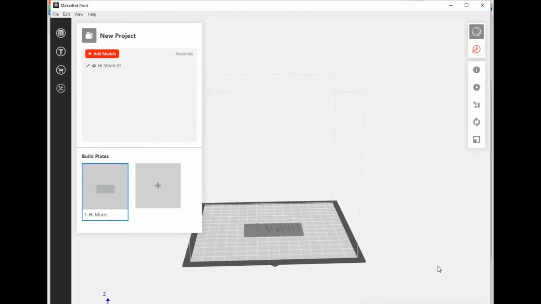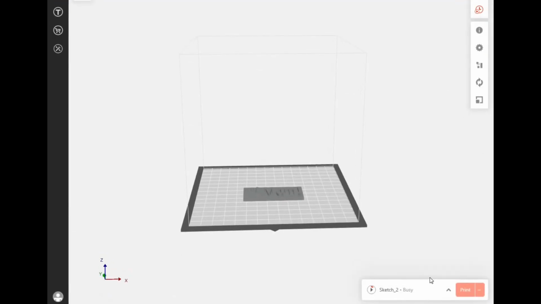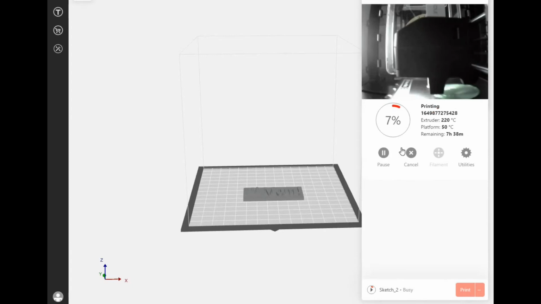So at the bottom here, you can't see the screen right now, but at the bottom it shows what printers are available. If they're turned on, make sure the printers are turned on. Sketch 1 and Sketch 2. Sketch 1 is on the left, Sketch 2 is on the right. Sketch 2 is currently printing something else right now, so I don't want to print on that one.